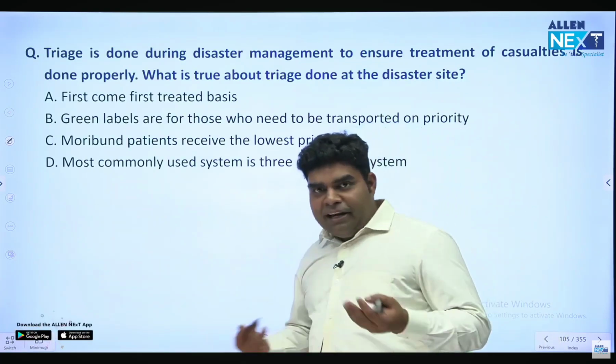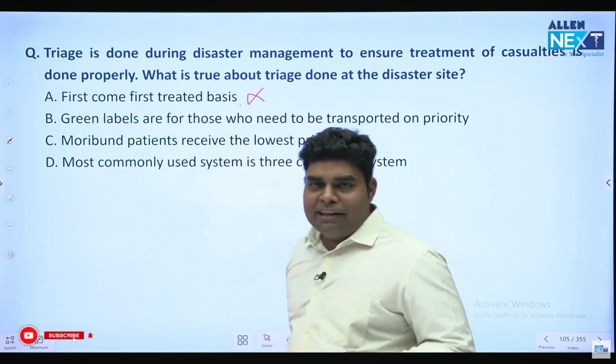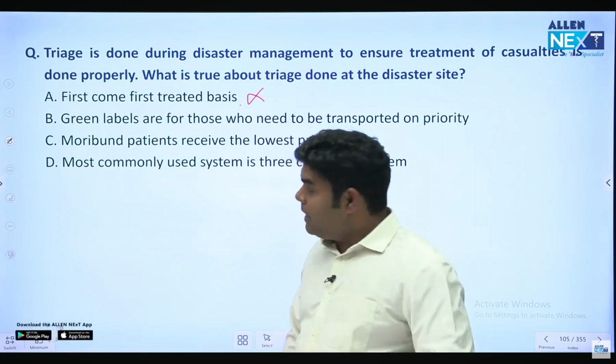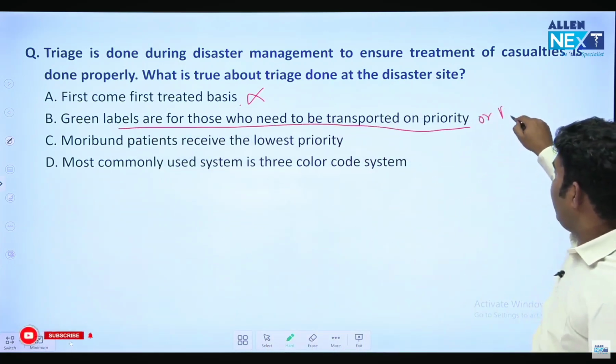Triage is done. We all know which one is correct for triage. First come, first treat is not triage. Triage means those who need care should be given care first. And green level are for transported on priority or ambulatory patient.